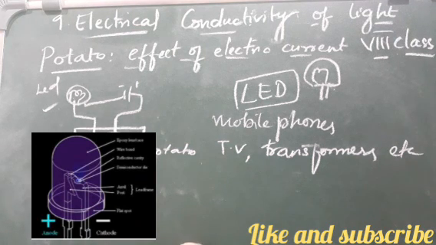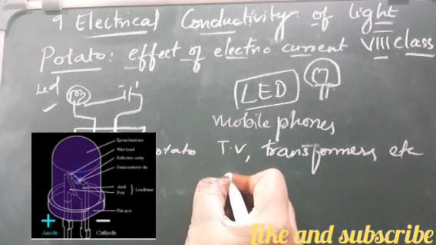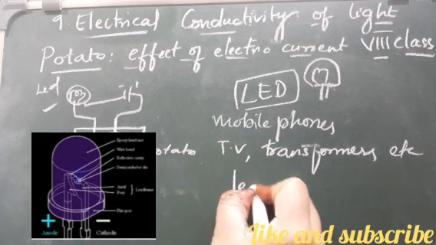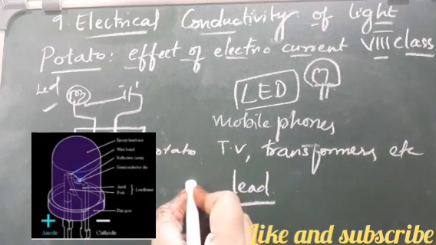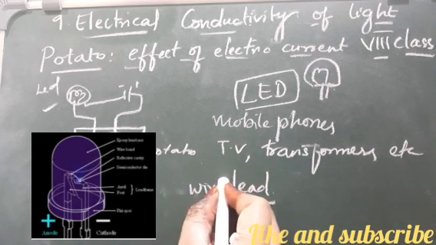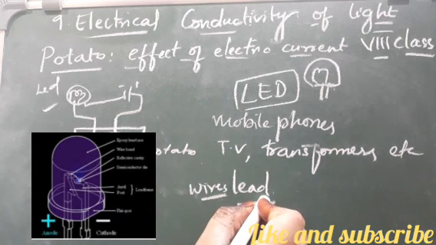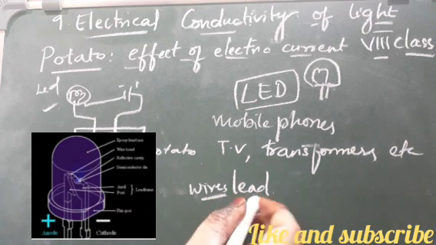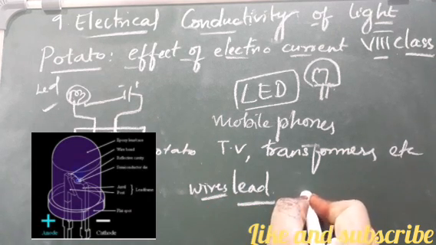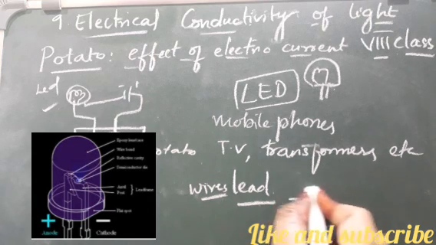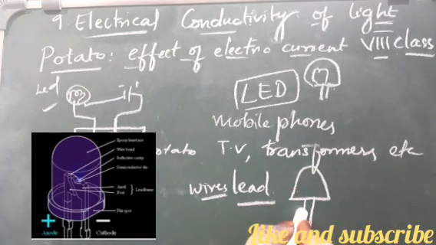There are two wires attached to an LED. One is slightly longer than the other.